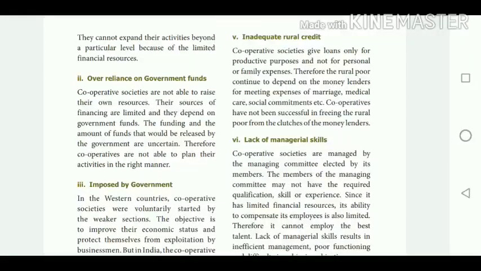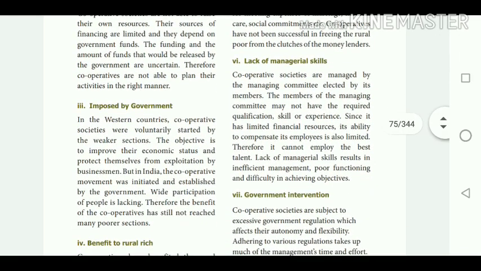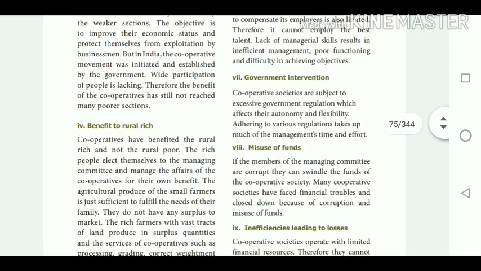So here they say that cooperatives have not been successful in freeing the rural poor from the clutches of the moneylender, because sometimes the loan is given only for productive purposes, not for personal or family expenses. Then, lack of managerial skill. Sometimes the members of the managing committee may not have the required qualification, skill or experience, so it has limited financial resources. Its ability to compensate its employees is also limited. Therefore, it cannot employ the best talent, and lack of managerial skill results in insufficient management, poor functioning and difficulty in achieving the objectives of the cooperative society.